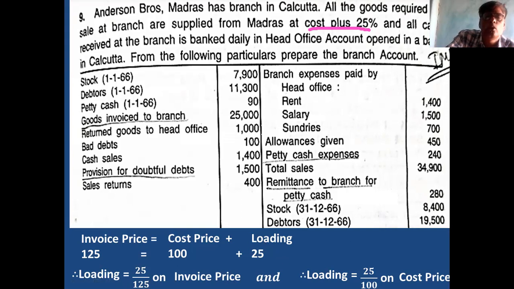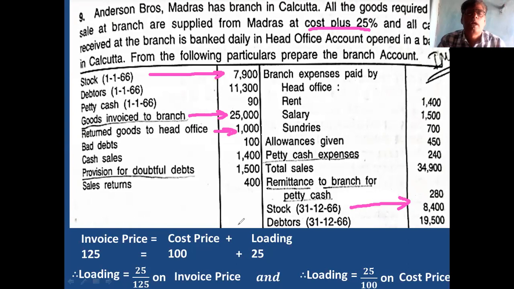Then you have to remove the loading on 4 items. First is opening stock, second is goods sent to branch, third is closing stock, and fourth is goods returned to head office. On these 4 items you have to remove the loading. Remember this, these items include loading.